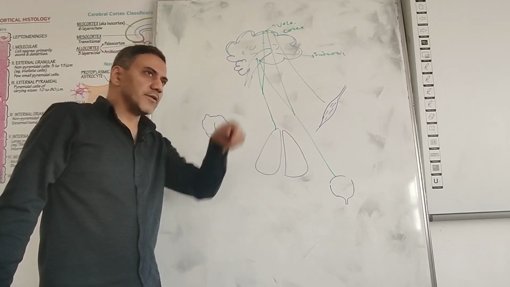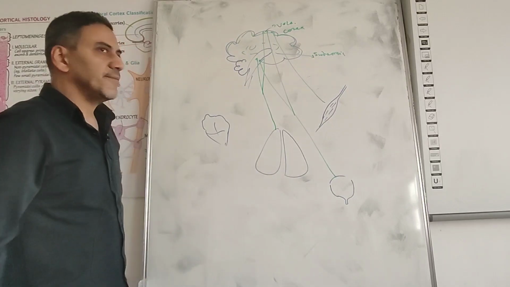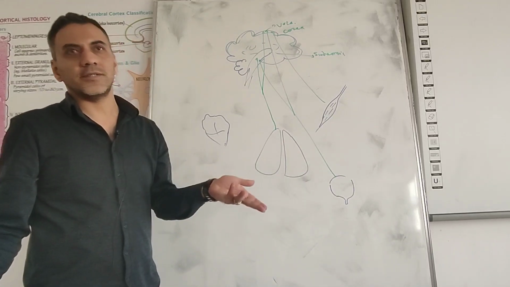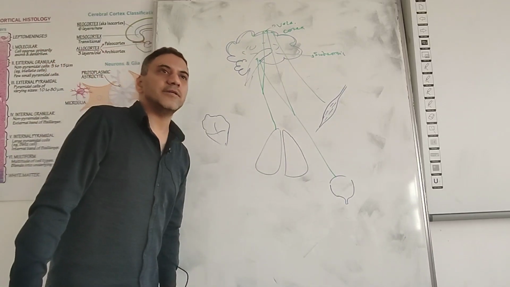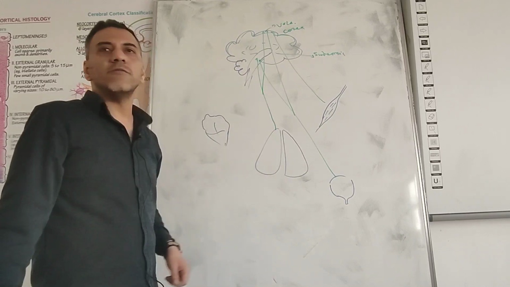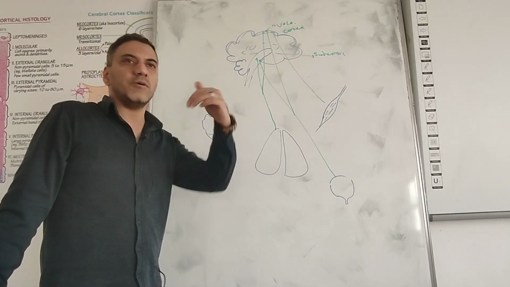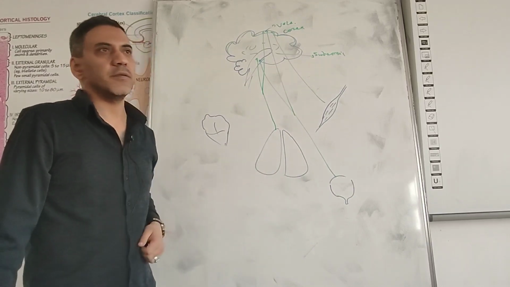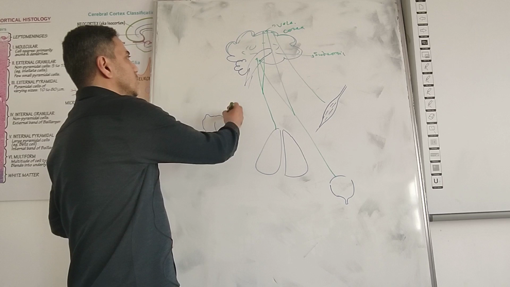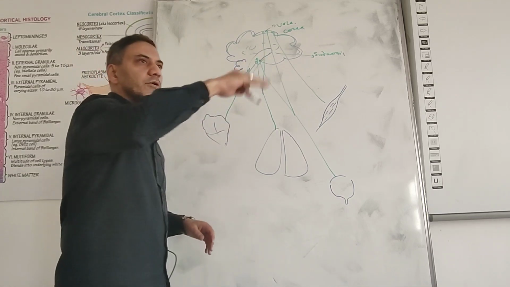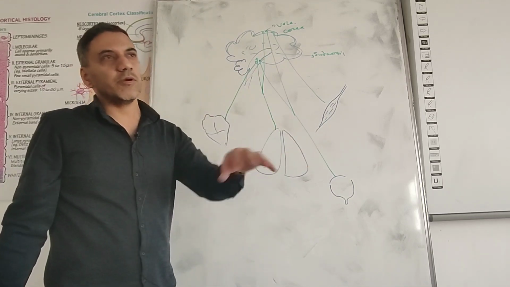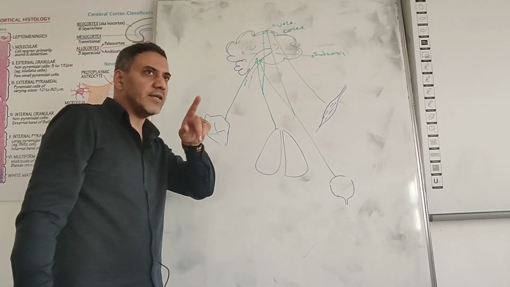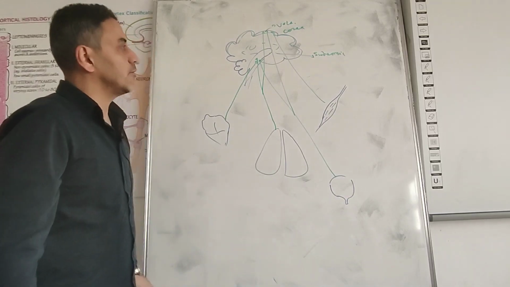Now, the most important, the heart. Is it voluntary, involuntary, or mixed? The heart is involuntary. We cannot affect our heart. I cannot increase my heartbeat, decrease it, or stop it. Understood? So it is connected just with subcortical structures. In the medulla oblongata, there is the cardiovascular center. Purely involuntary.